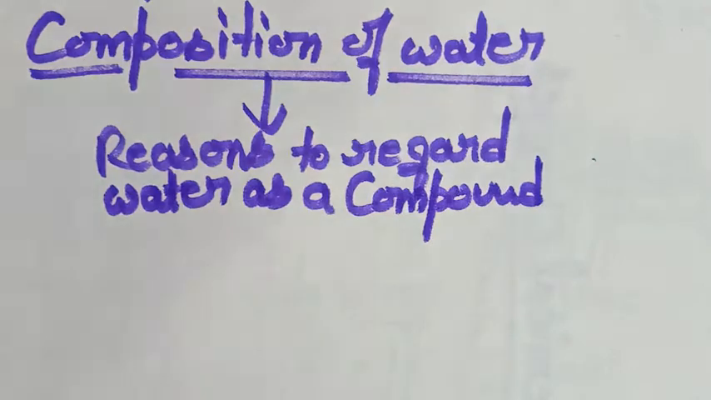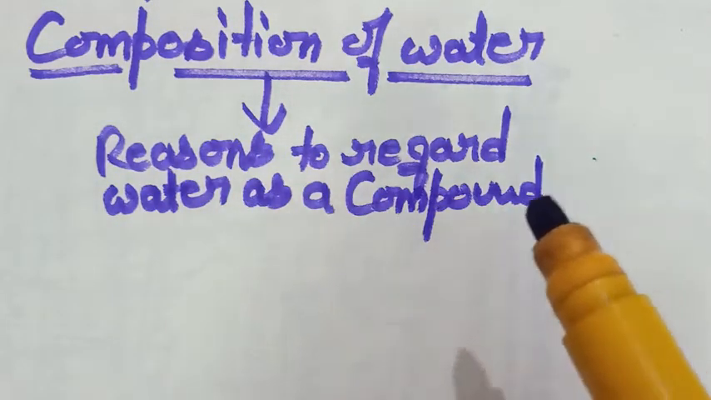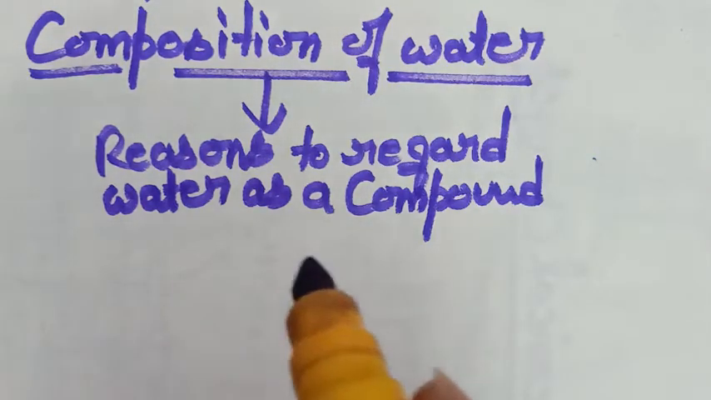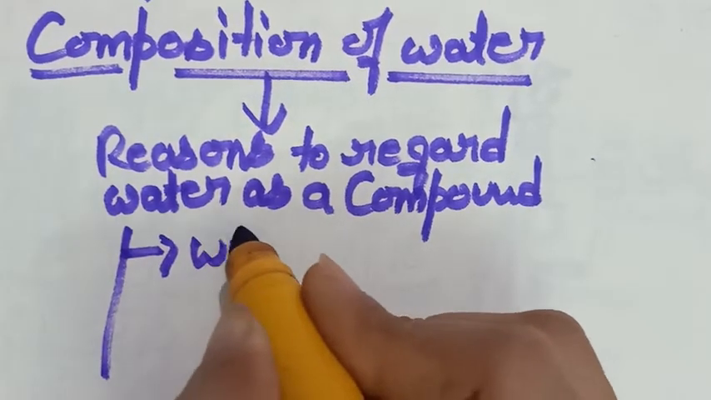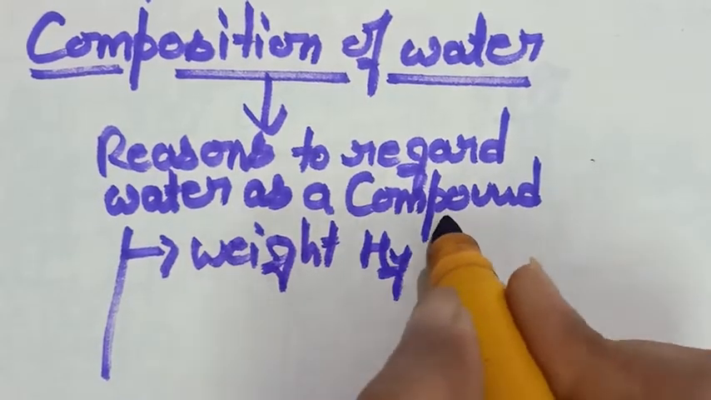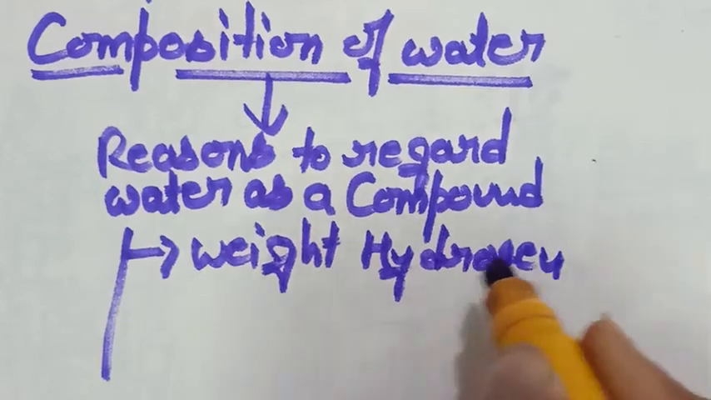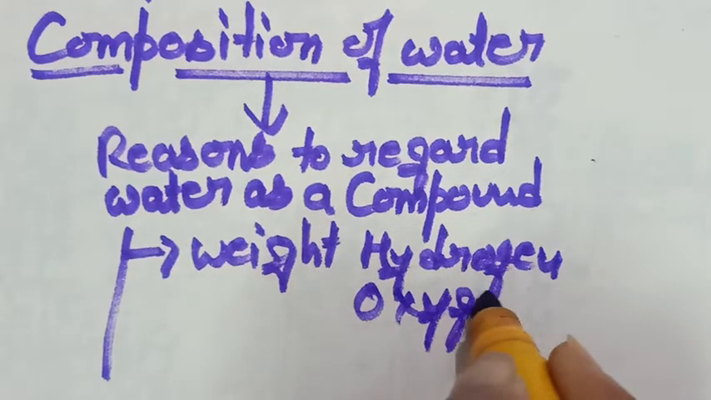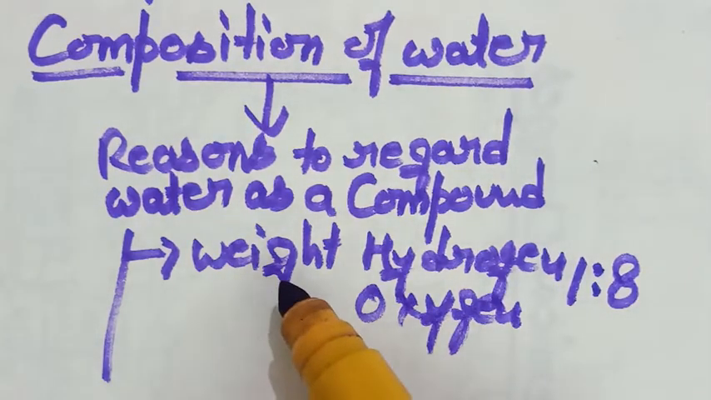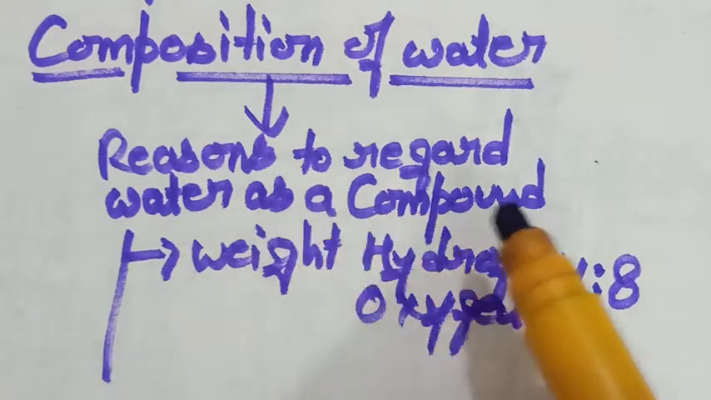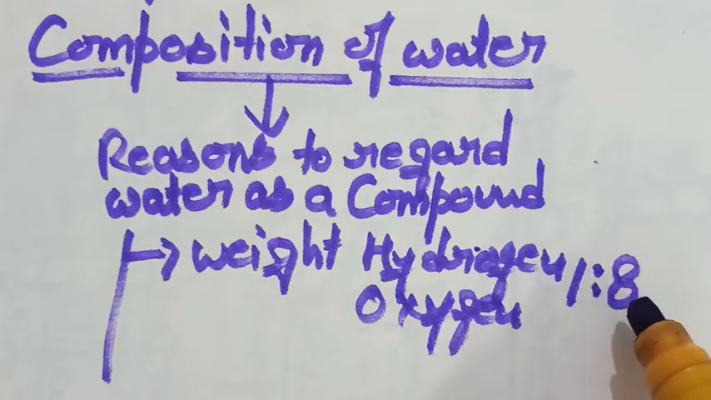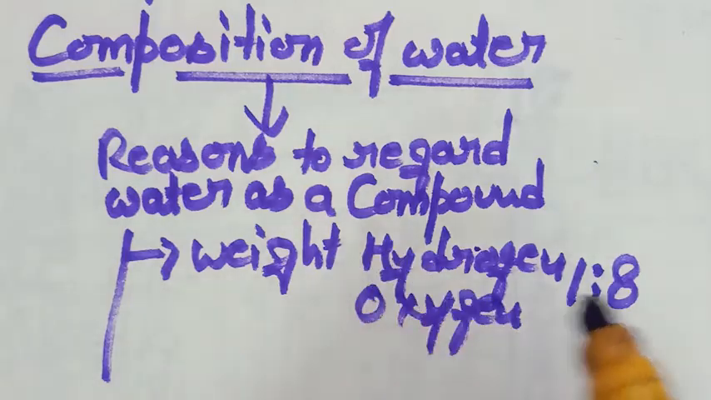Now next is reasons to regard water as a compound. The first one: a compound has some elements combined together in a fixed proportion by weight. So by weight, water contains hydrogen and oxygen in 1:8 ratio. Water molecules consist of hydrogen and oxygen atoms combined together in a fixed ratio by weight. Therefore, water is a compound.